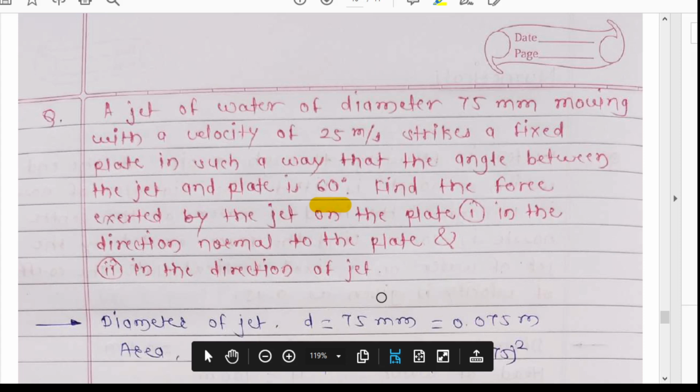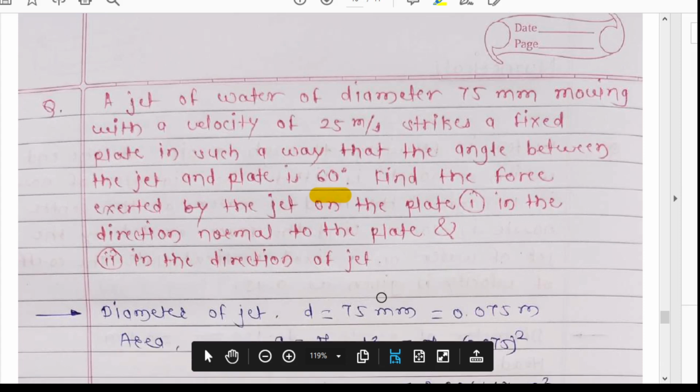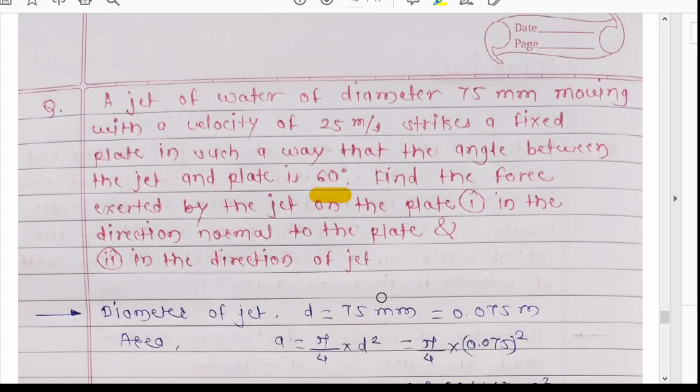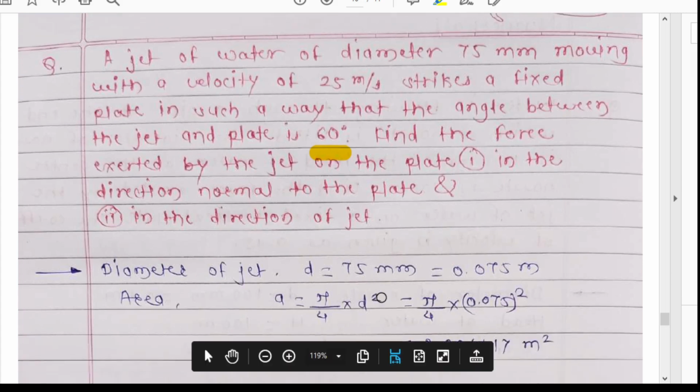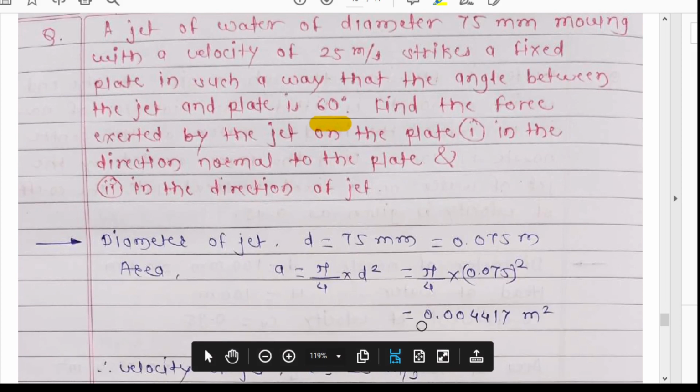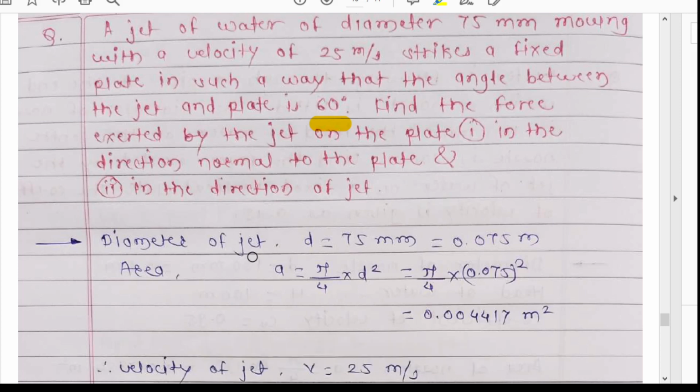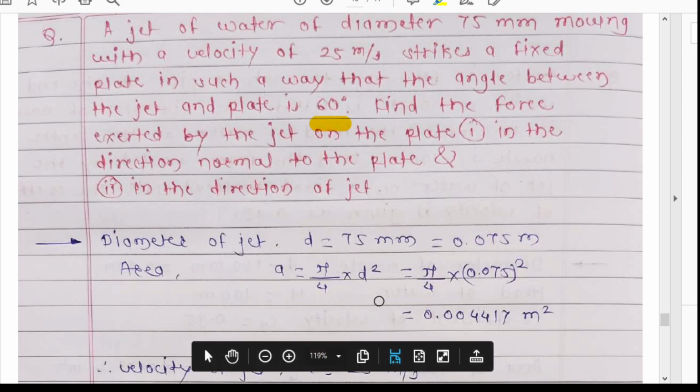Okay, now this condition is the second condition. The plate is inclined. The diameter of the jet is given as 75 mm, so we can convert it into meters, and the velocity is given as 25 meters per second. From the diameter of the jet we can find the area, which is pi by 4 d square.